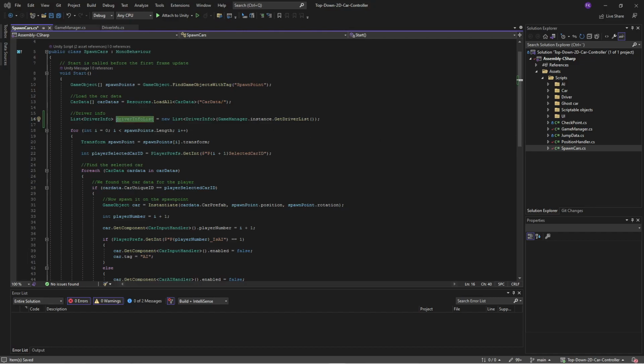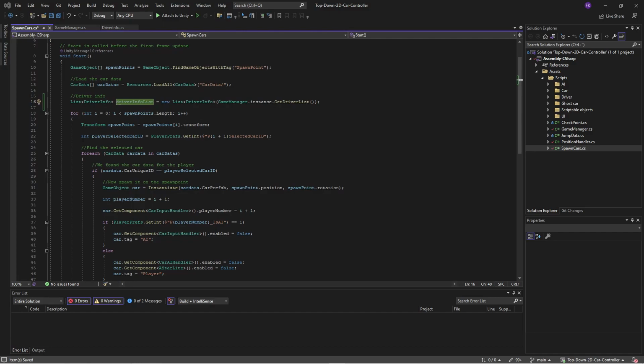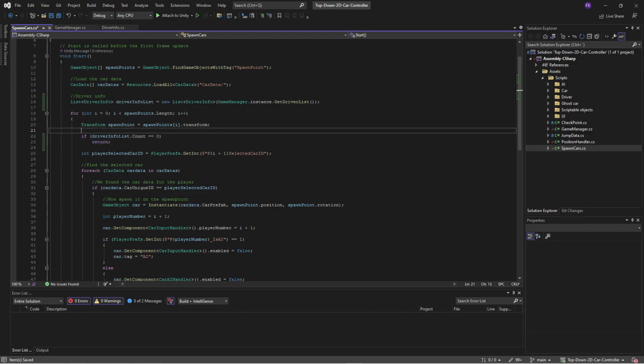So if we look at our code here, we are going through all the spawn points, which is fine. And here we are getting our selected car ID from player prefs. So that's not what we want to do. But before we do anything, we want to check if there is anything in the list. If there's nothing in the list, then we can't do anything, and then we will return. And we will also use this as a way of exiting if there are more spawn points than there are drivers.